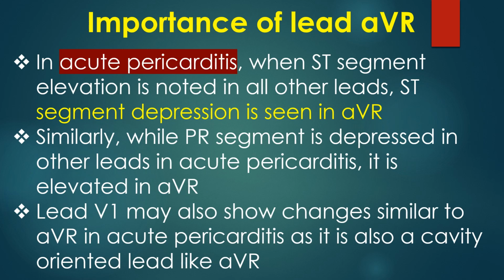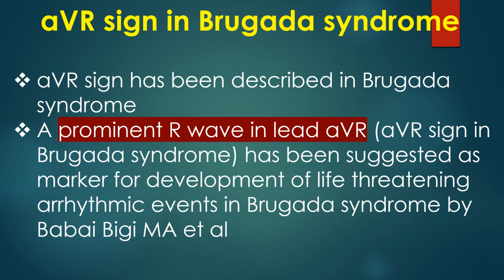In acute pericarditis, when ST segment elevation is noted in all other leads, ST segment depression is seen in AVR. Similarly, while PR segment is depressed in other leads in acute pericarditis, it is elevated in AVR. Lead V1 may also show changes similar to AVR in acute pericarditis as it is also a cavity-oriented lead like AVR. AVR sign has been described in Brugada syndrome.